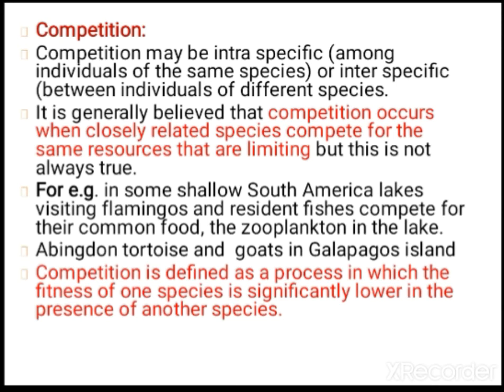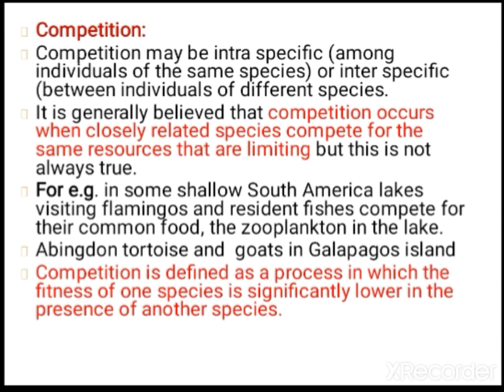Now in the example, in South America, the lakes are visited by flamingos. Because of that, the resident fishes compete with them for their common food. Zooplankton is the common food for both. So here the resident fishes will suffer because of the visit of flamingos. Similarly, the Abingdon tortoise and the goats: the tortoise is a slow eater and the goats are fast eaters. The tortoise is protected under law in Galapagos Island, and both of them compete with each other. Because of that, the tortoise number has been reduced.